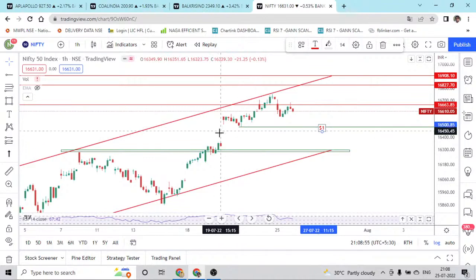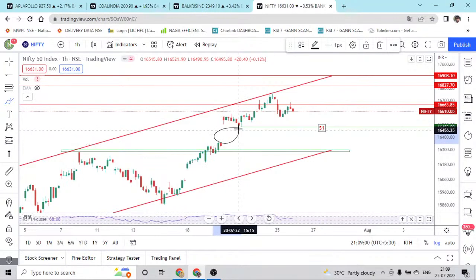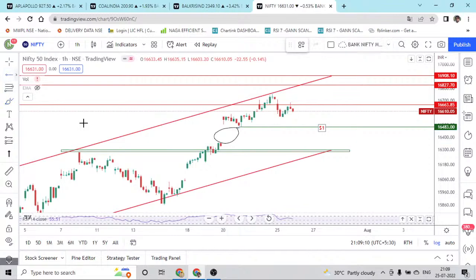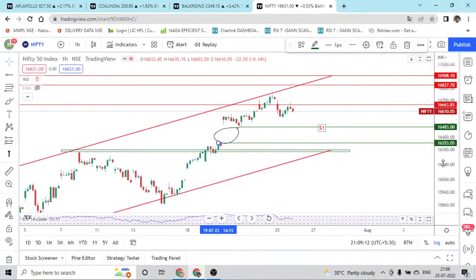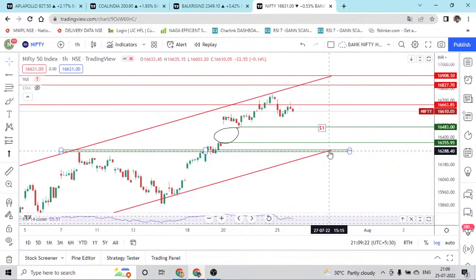and if this is broken, then definitely this gap can be filled, and the next stop is going to be around 16,360. Yeah, this level will be acting as a second target. 16,360 towards 16,355. Then comes our important level, which is going to be the retesting level, which is around 16,280 to 300. So this becomes the third support.